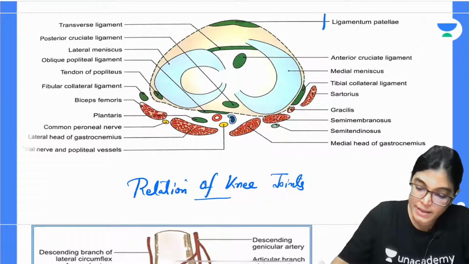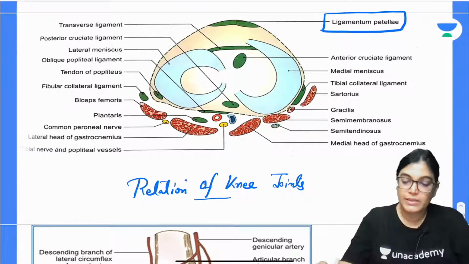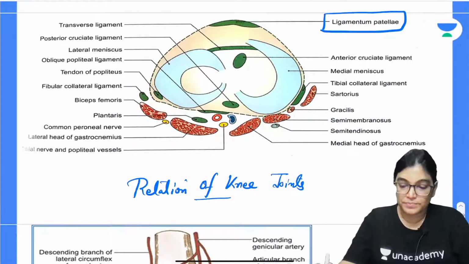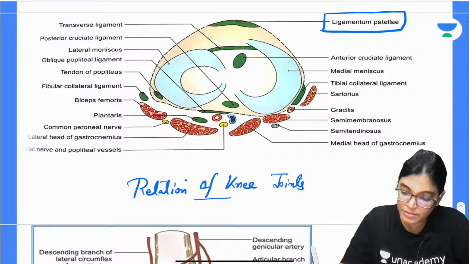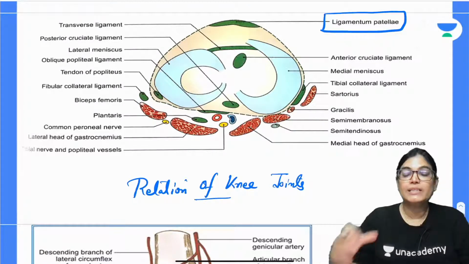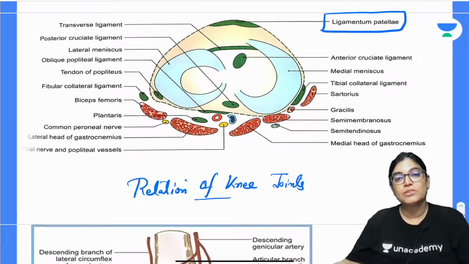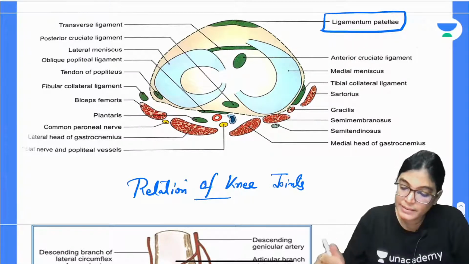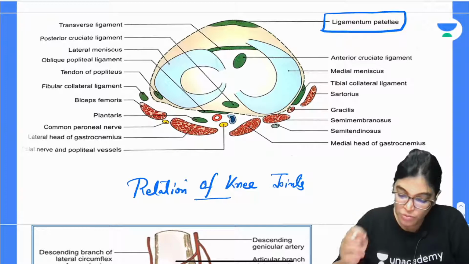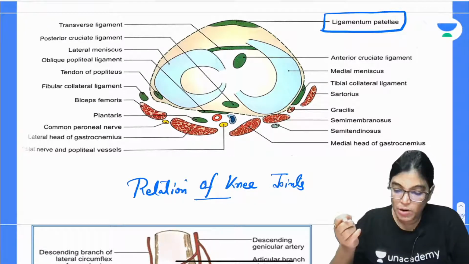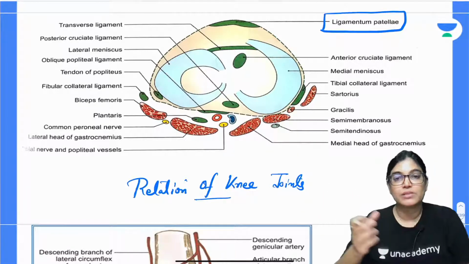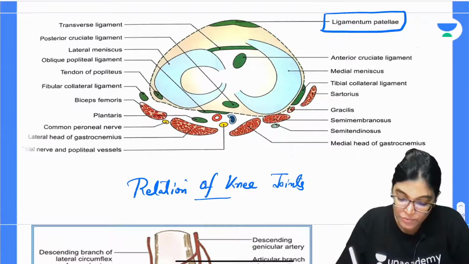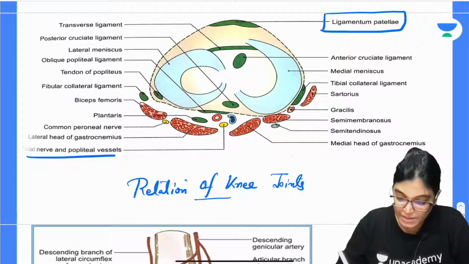So, anteriorly it is related with ligamentum patellae. Medially and laterally it will have medial and lateral retinacular ligaments. Anteromedially you can say most of what I want to tell about its relations. Towards the medial and lateral aspect, posteriorly we have the tibial nerves and the popliteal vessels, as you can see.